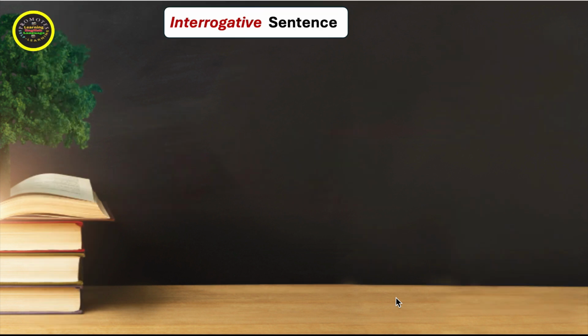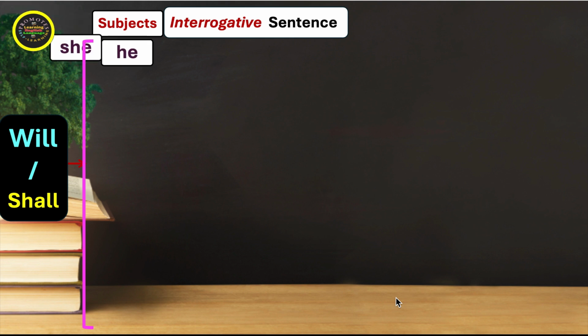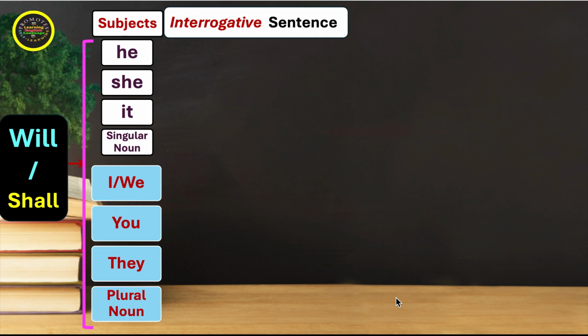That is the interrogative or question form of sentence of future simple tense. In the question, will or shall will come before the subjects like he, she, it, singular noun, I, we, you, they, and plural noun. Then we use the first form of the verb, that is to say, the root form of the verb. And then we have objects or other words. And of course, a question mark.